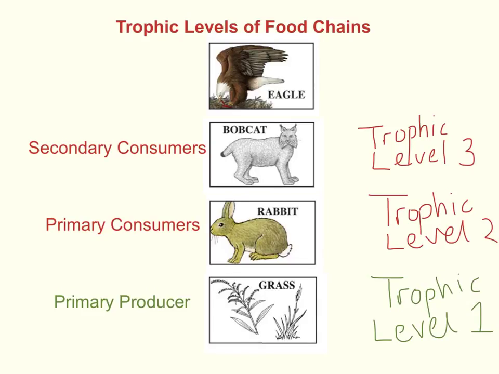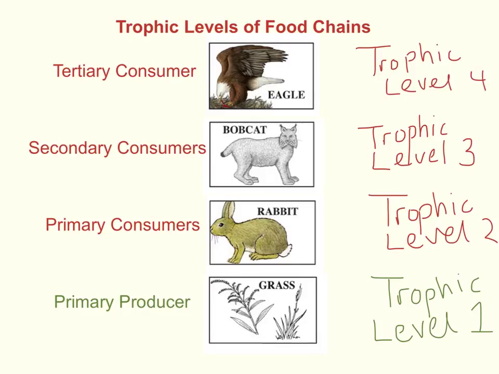And at the very top of our food chain, we have a bald eagle. The eagle is the tertiary consumer. It is the third consumer in the line after the rabbit and the bobcat. And again, the eagle has to find its own food. It can't make its own, so it hunts animals like bobcats. The eagle is at the 4th level on the food chain, so it is at the trophic level number 4. And the eagle is at the top of the food chain and it doesn't have any predators. This is what's known as the apex predator.